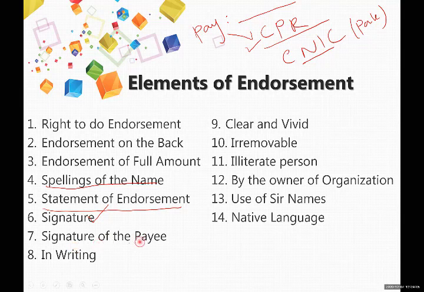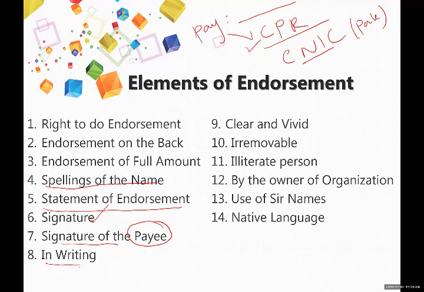Signature of the payee. Element of endorsement: if the payees of the check are more than one, then all payees must sign on the back side of the check. All will sign on the check, otherwise the endorsement will be considered invalid. And endorsement must always be in writing. You cannot verbally endorse.